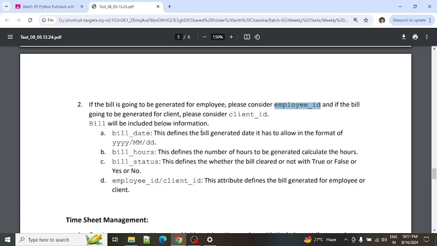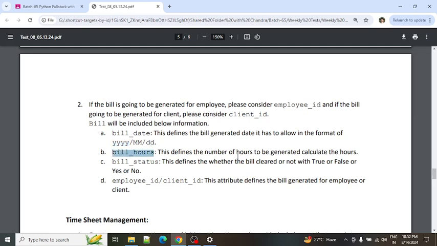The information is the bill date, when the bill is going to be generated, either for the employee or for the client. That date has to be included. This particular date defines the generated date. It should be in this format only: YYYYMMDD. And the bill hours.